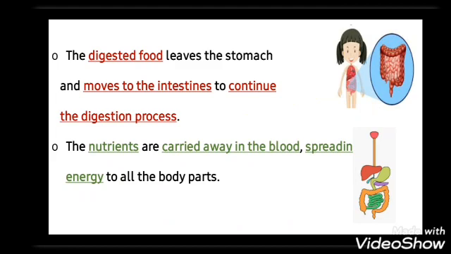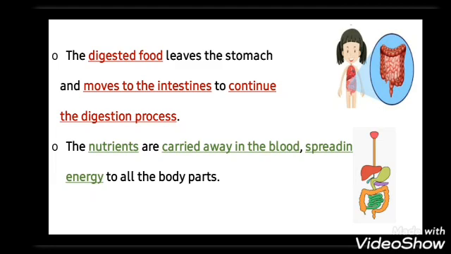The digested food leaves the stomach and goes to another organ in the digestive system, which is called the intestine. And you have to know that we have small intestine and large intestine. So now the digested food leaves the stomach and goes to the intestine to continue the digestion process. After that, the nutrients are carried away in the blood, spreading energy to all the body parts.